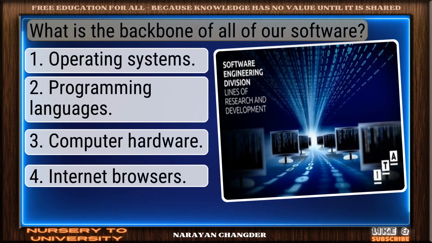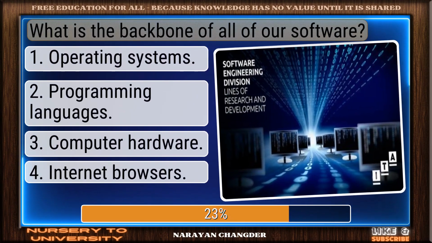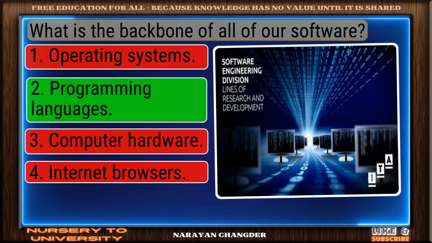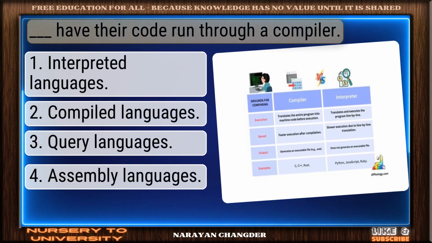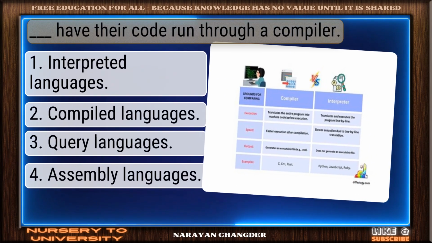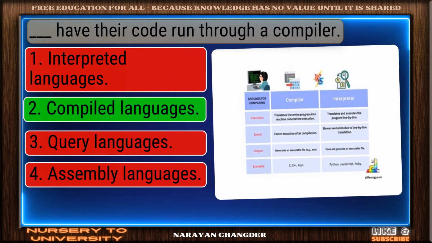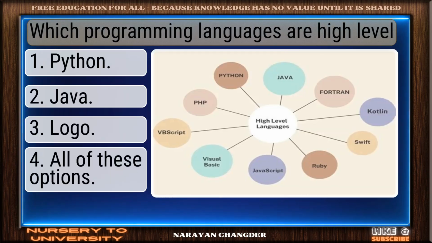Question number 33. What is the backbone of all of our software? Good thinking. Programming languages is the right answer. Question number 34. Dash have their code run through a compiler. You chose compiled languages, and it is correct.